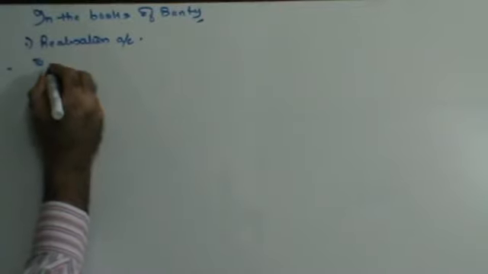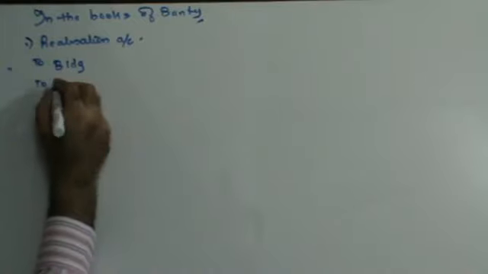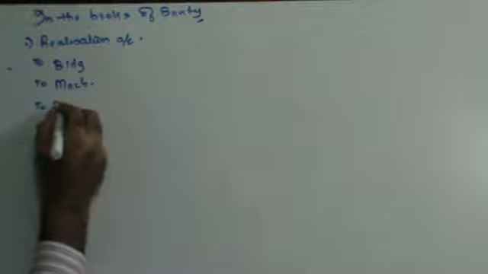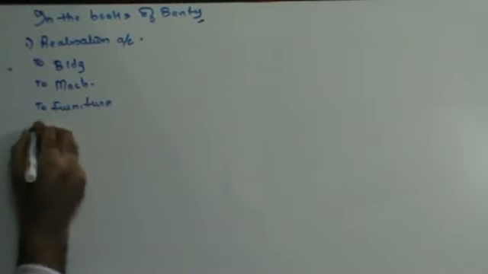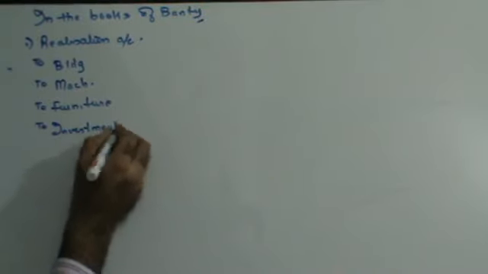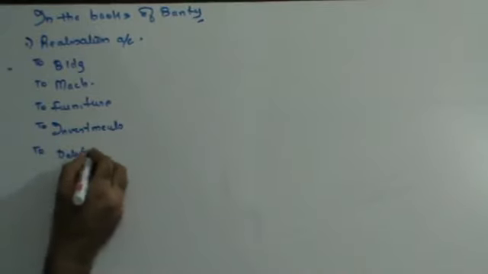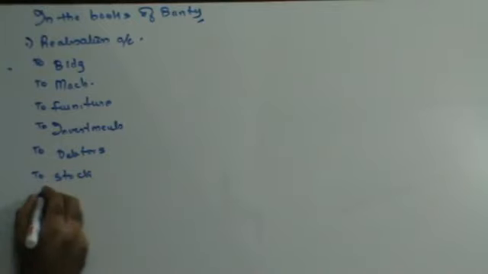So realization account debit to building, to machinery, to furniture, to investments, to debtors, to stock, to cash, to other current assets.